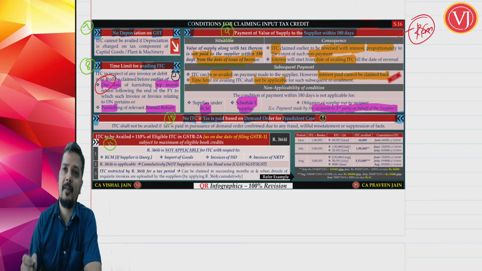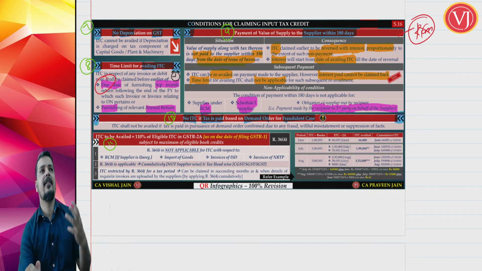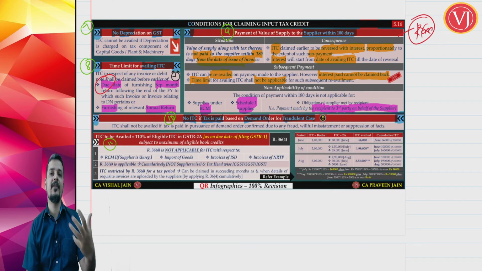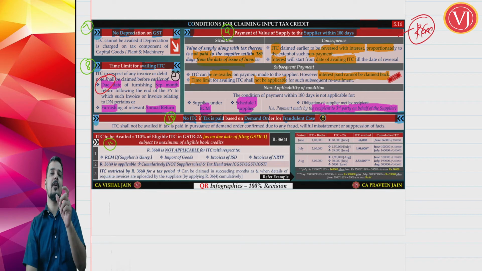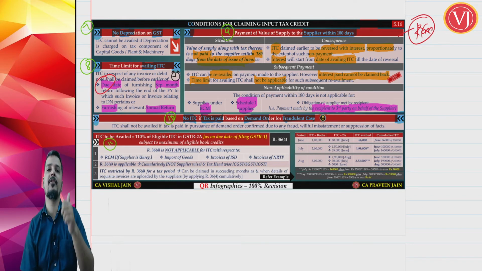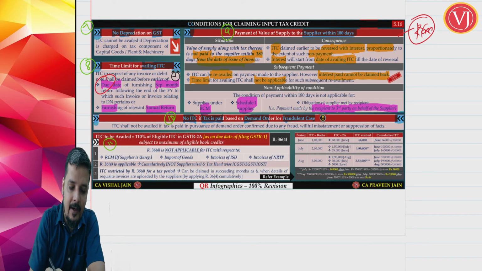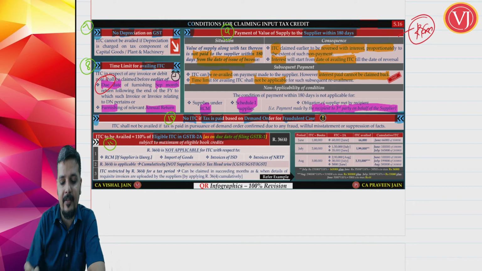Now we are focusing on the last condition, the 11th condition. You have to remember that this condition again depends on the supplier. This condition tells that the supplier should have filed his GSTR 1 so that you get the credit in your GSTR 2A. There is a return called GSTR 1, and you will get those details in GSTR 2A. Only if it is there in your GSTR 2A, you can take the credit plus an extra portion of 10%. What ITC can I avail? ITC that can be availed is the eligible ITC appearing in my GSTR 2A as on the due date of filing GSTR 1.